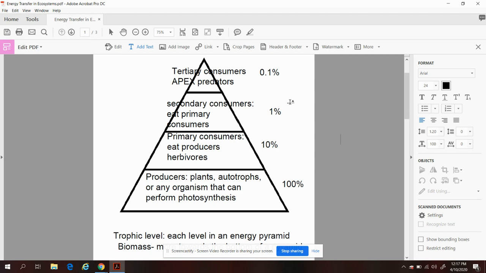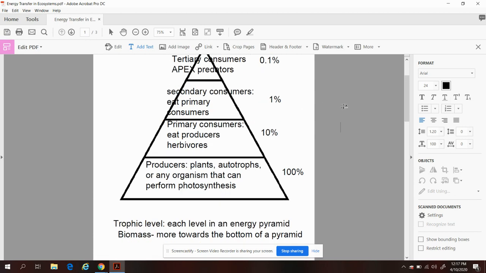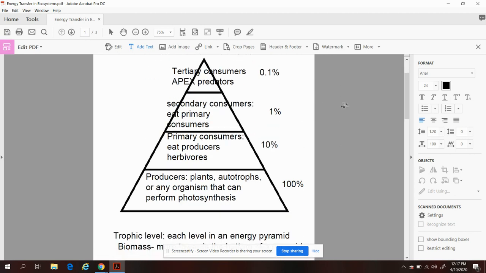So let's actually do an example of this because you're going to need to know how to do this on your performance final, which is on Thursday of this week, okay? So we're going to pretend that I'm telling you that there is 50,000 kilojoules of energy at the producer level. And my question to you is how much energy is at the tertiary consumer level?